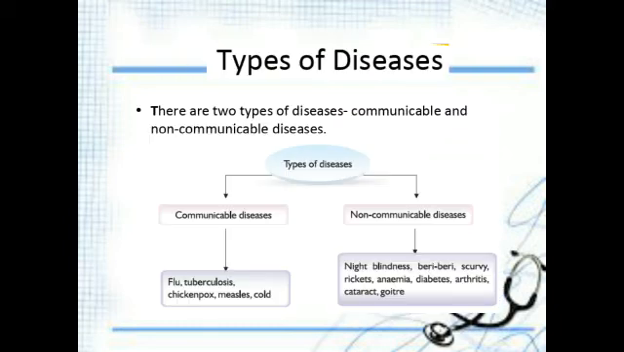Then types of diseases. The two types of diseases are communicable diseases and non-communicable diseases. Communicable diseases can spread to other persons easily. They are also known as contagious or infectious diseases. Examples are flu, tuberculosis, common cold, fever, chickenpox, measles, etc. Non-communicable diseases cannot be spread to other persons. Examples for these are night blindness, beriberi, cancer, heart attack, etc.